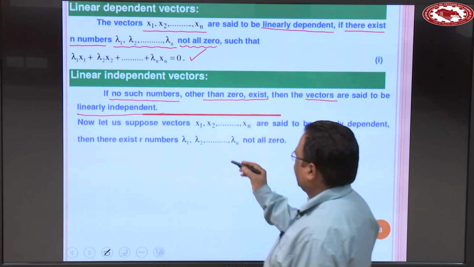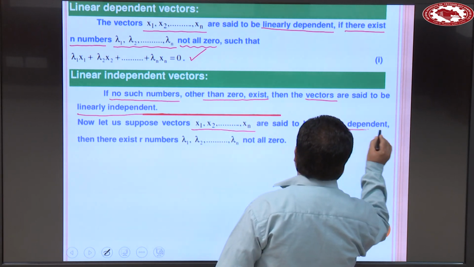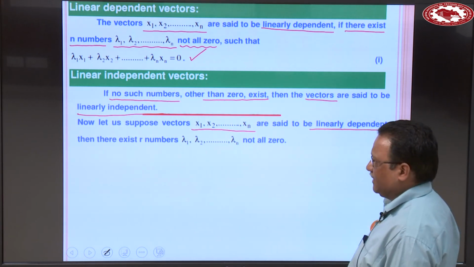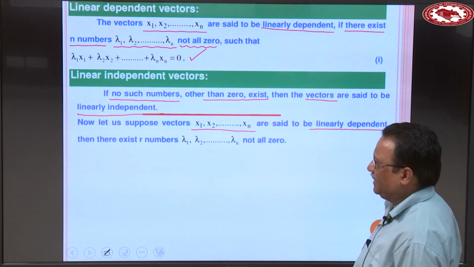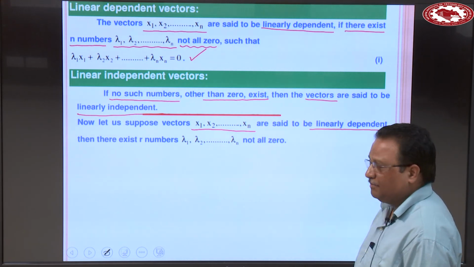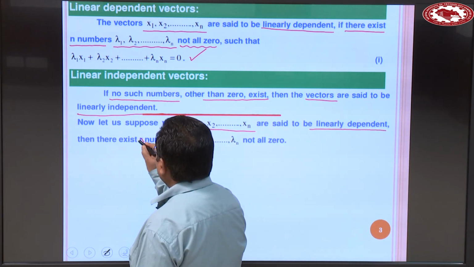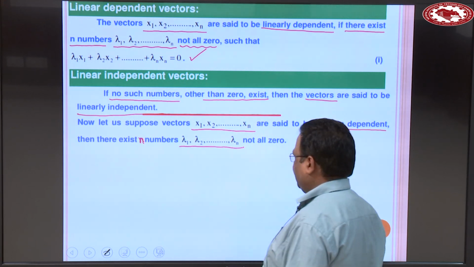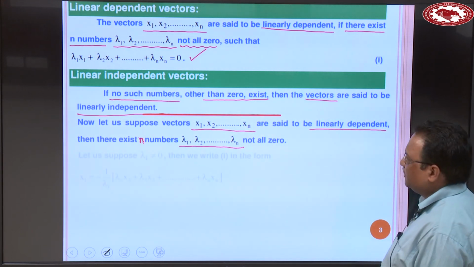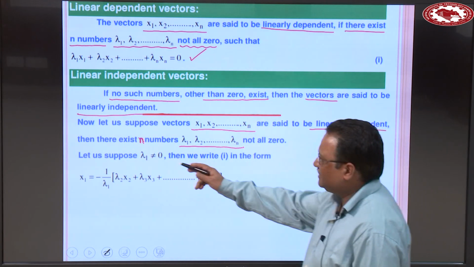Now, let us suppose that these n vectors x1, x2, xn are linearly dependent. Then by definition there exist n numbers lambda 1, lambda 2, lambda n, not all 0. Let us suppose that lambda 1 is not equal to 0.